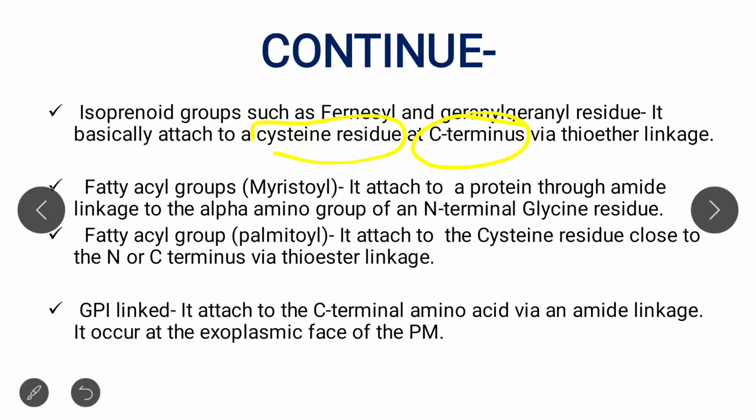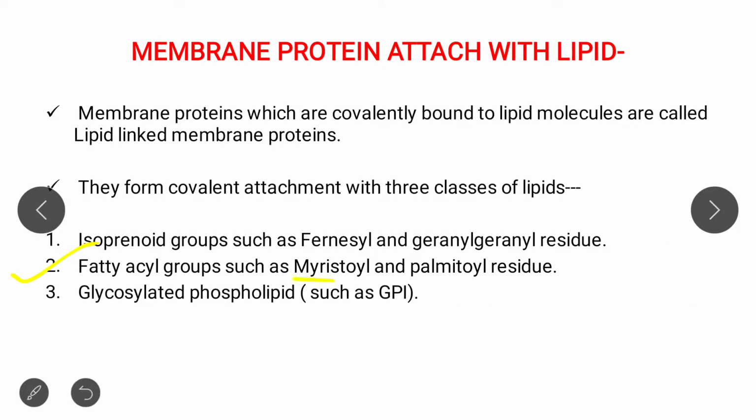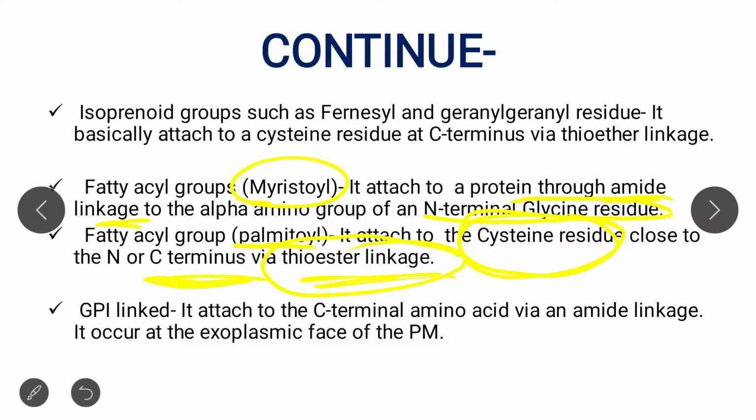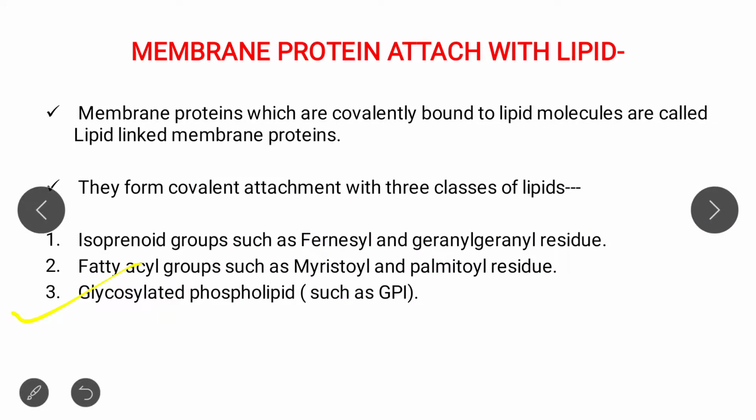Clear? Now second, we look at the fatty acyl group. First the myristoyl: it attaches to a protein through amide linkage at the N terminal of the glycine residue. While palmitoyl attaches to the cysteine residue close to the N or C terminus via thioester linkage. Clear?